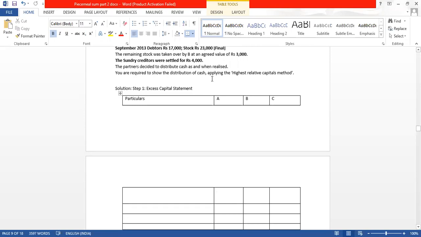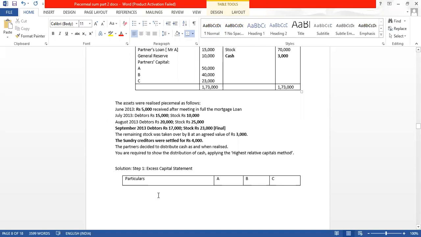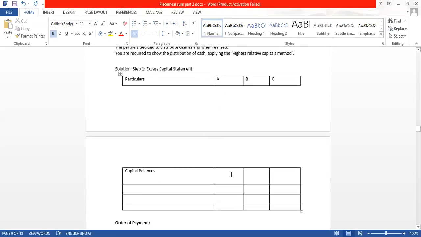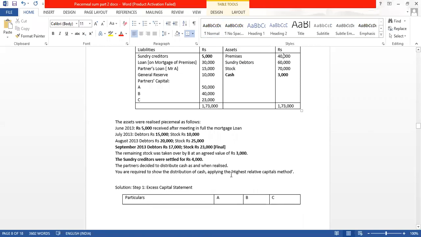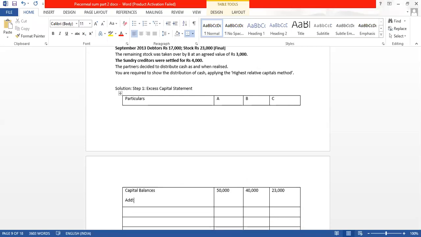we will first find out the excess capital statement. For that, we want the capital balances. Check how much the capital balances are: 50,000, 40,000 and 23,000. So we will write 50,000, 40,000 and 23,000, correct? Now what we want to add is reserves.